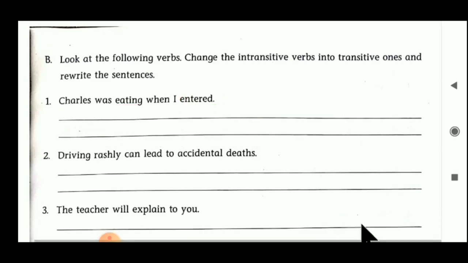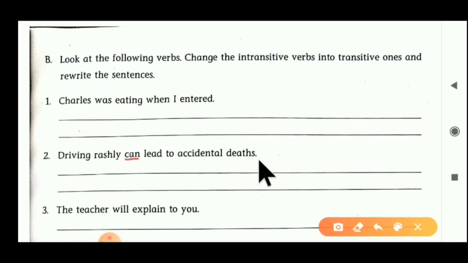Now we have to see the second sentence. Driving rashly can lead to accidental deaths. Here lead to is an intransitive verb.